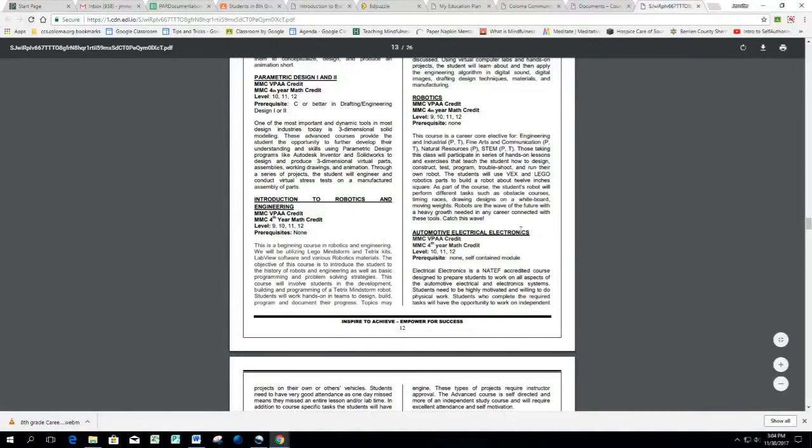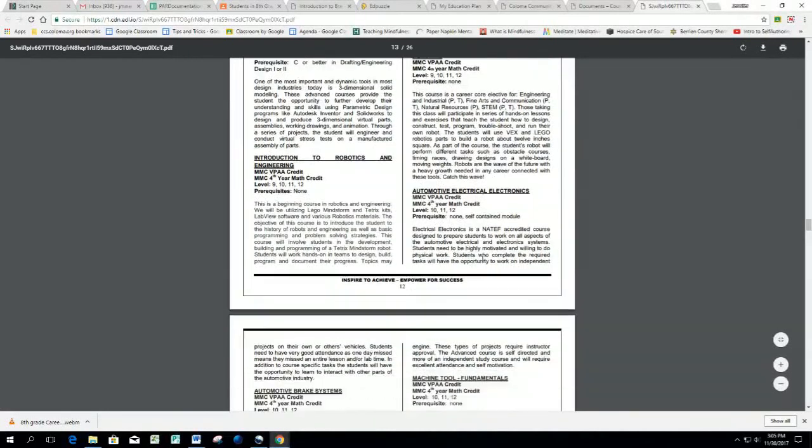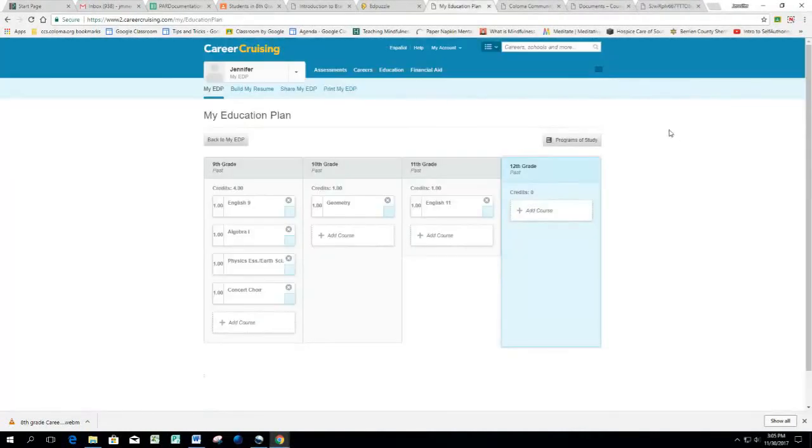It's automotive, electrical, electronics. And it looks like underneath the information, it says there's no prerequisite. It's available to 10th, 11th, and 12th grade students. And yes, it can meet the fourth year math credit. You can see it right there, Michigan Merit Curriculum, fourth year math credit. You have to get permission for that to meet your fourth year math credit. Does that make sense?